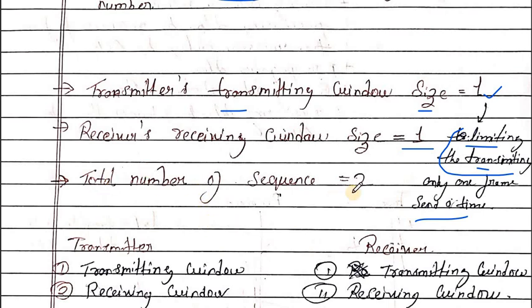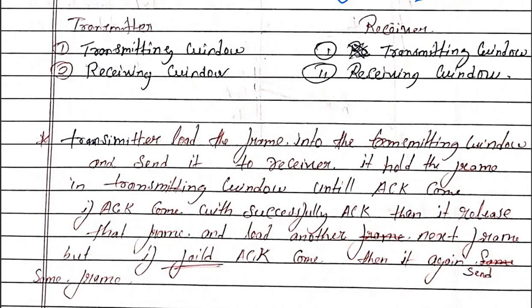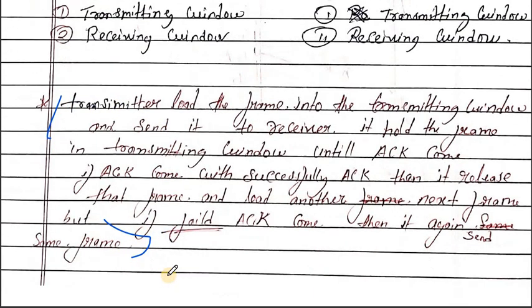Total number of sequence numbers? There are only 2: sequence number 0 and sequence number 1. If 0 is sent, the next frame would be 1. If the present frame is 1, the next frame will be 0. So they alternate. Here's the explanation of the stop and wait ARQ.